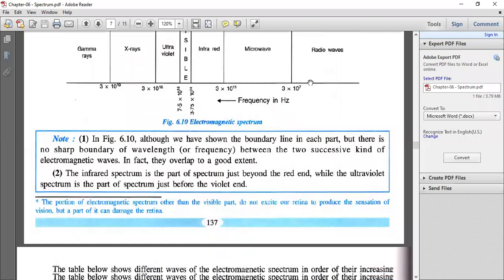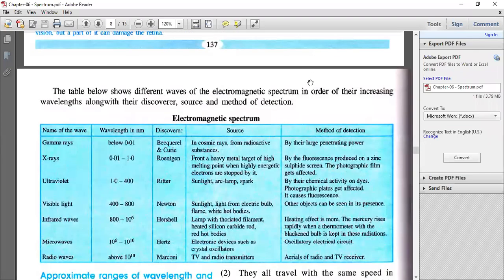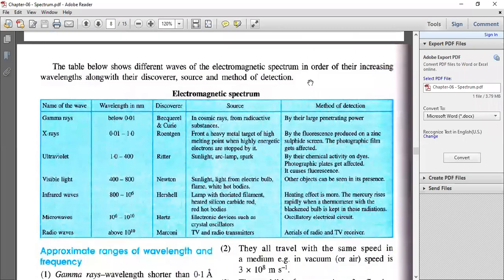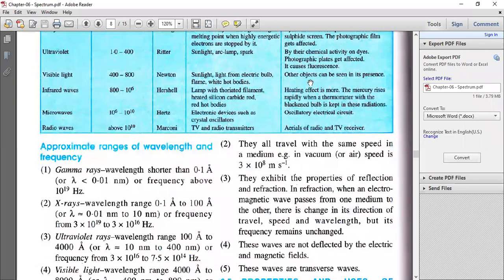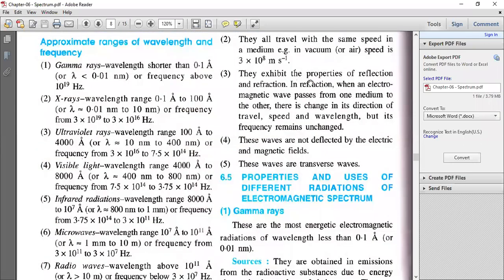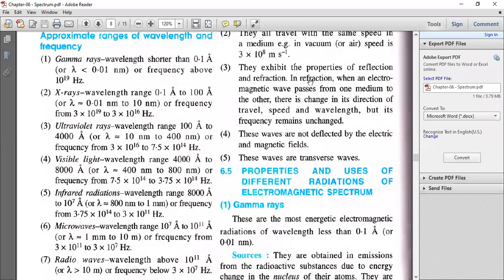Here is the table which shows the different waves of the electromagnetic spectrum in order of their increasing wavelength, along with their discoverer, source, and method of detection. Please go through it. We will discuss the properties. The approximate wavelength range is given here. Gamma rays have a wavelength less than 0.1 angstrom, that is 0.01 nanometer, and a frequency of about 10 raised to 19 Hertz.